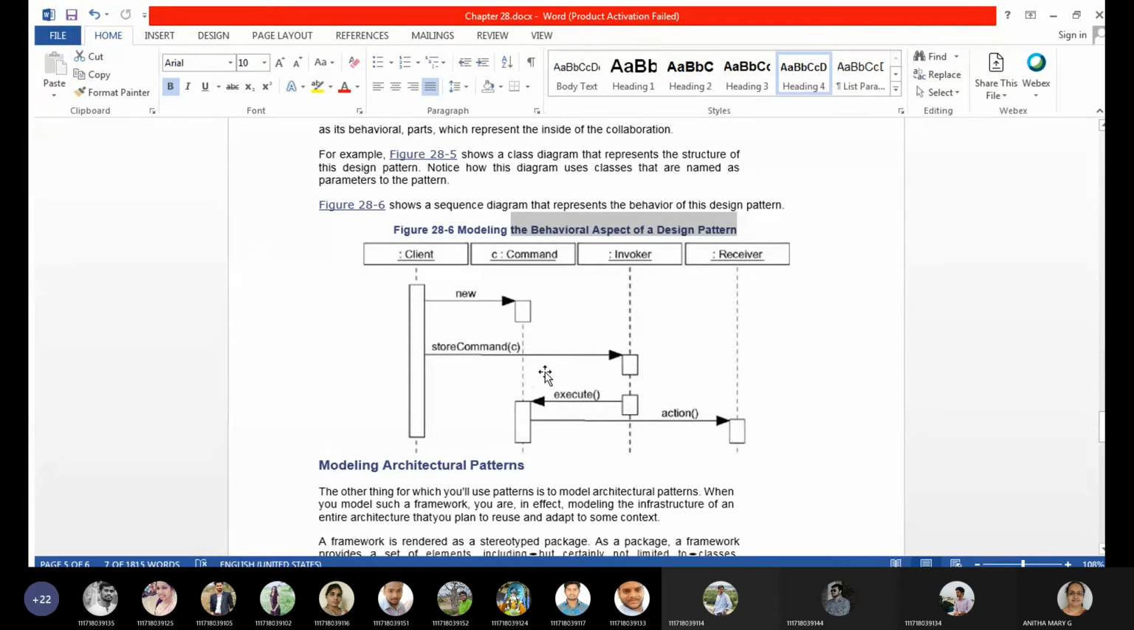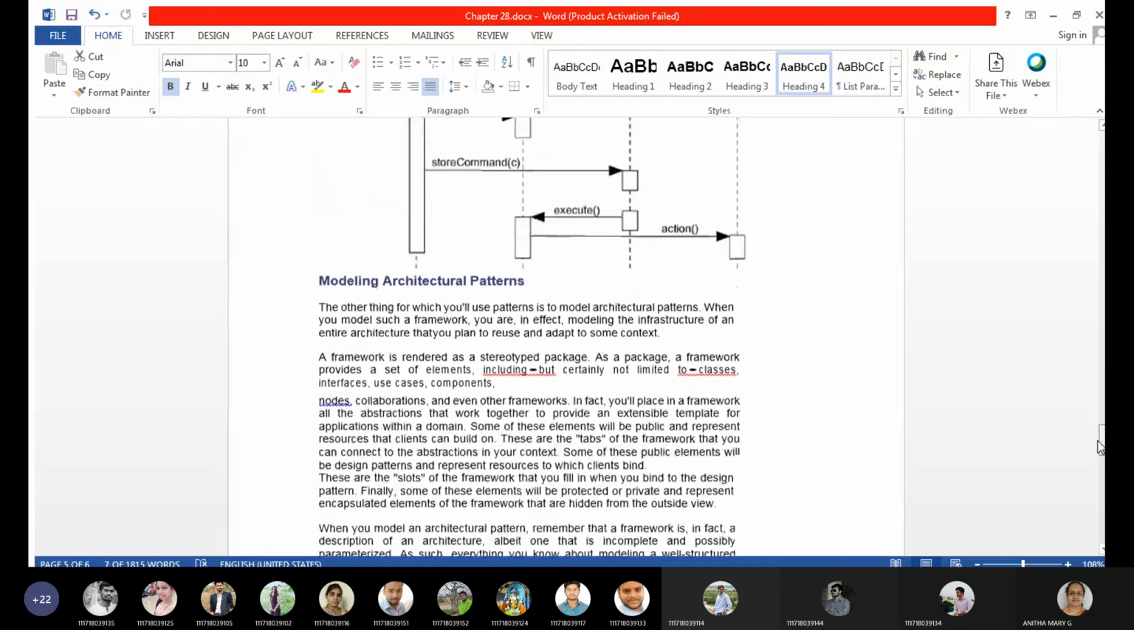Okay, so that's how we talk about a design pattern example, and the structural and behavioral aspects of the design pattern. So this is the first common modeling technique. Moving on, the second common modeling technique is modeling architectural patterns. What do you mean by modeling architectural patterns? I want any one of you to say, after listening to the entire story.